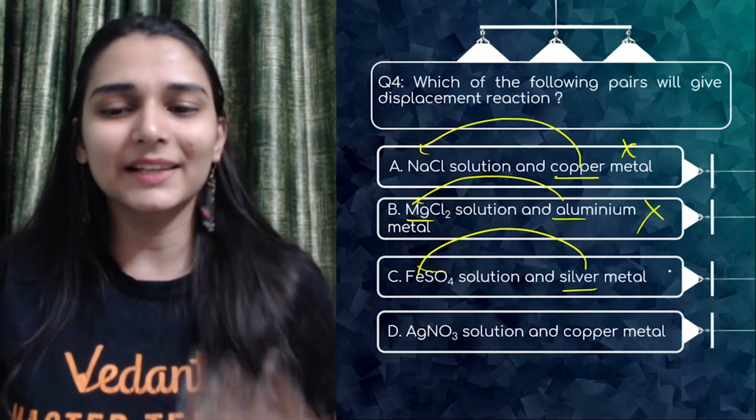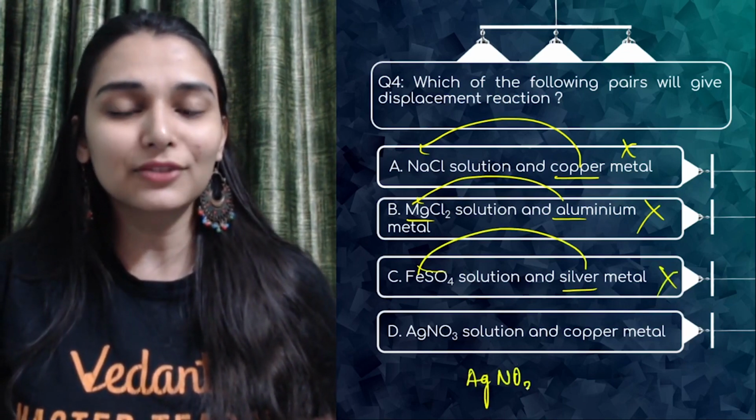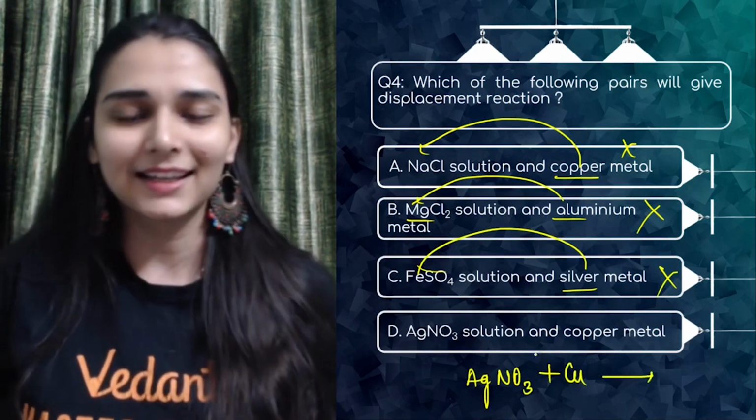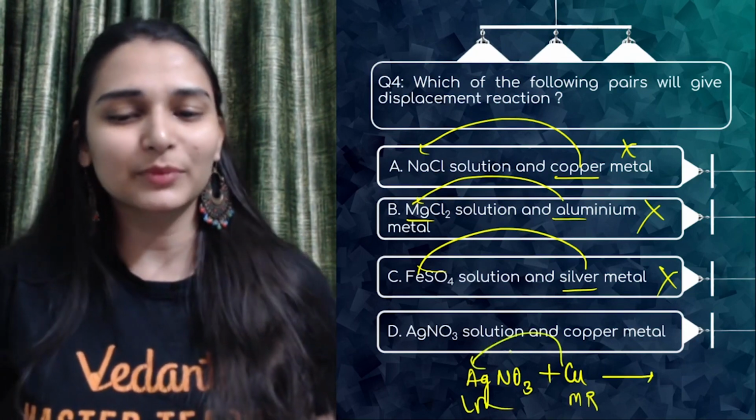Silver can never displace iron, wrong. But silver nitrate solution, if you are making it react with copper, yes. Copper is finally more reactive than silver, so displacement will happen.